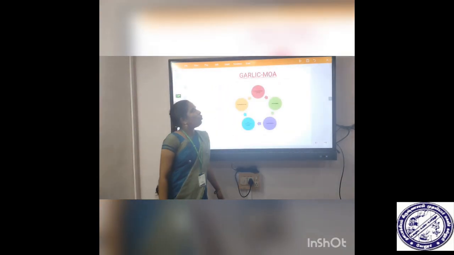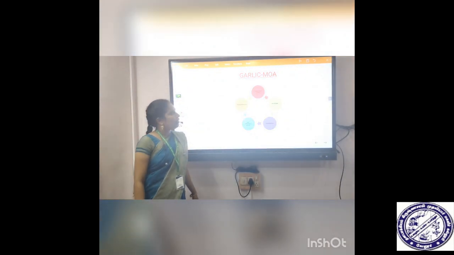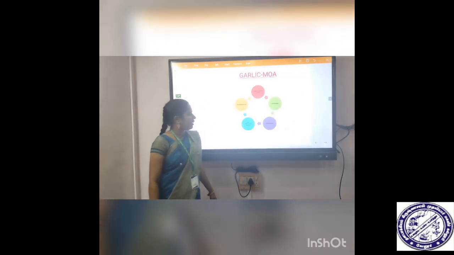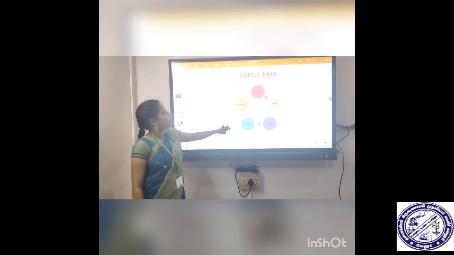This slide shows the mode of action of garlic. It has wide range of pharmaceutical activity like cardioprotective activity, antioxidant activity, hyperlipidemic activity, anti-inflammatory activity and hepatoprotective activity.